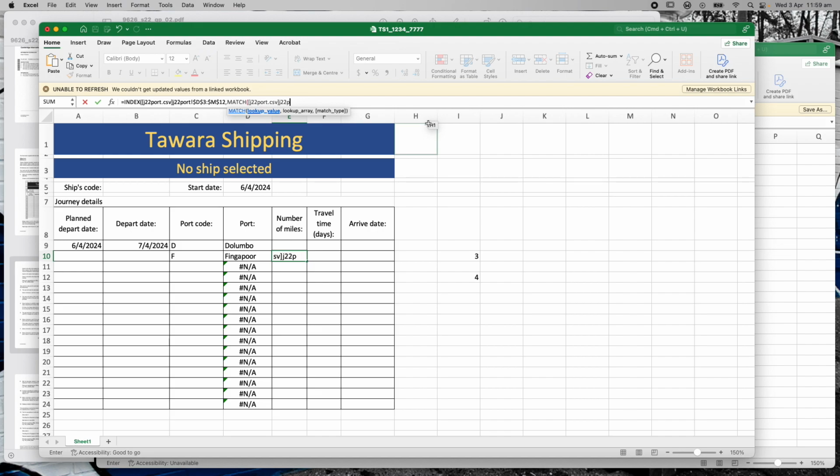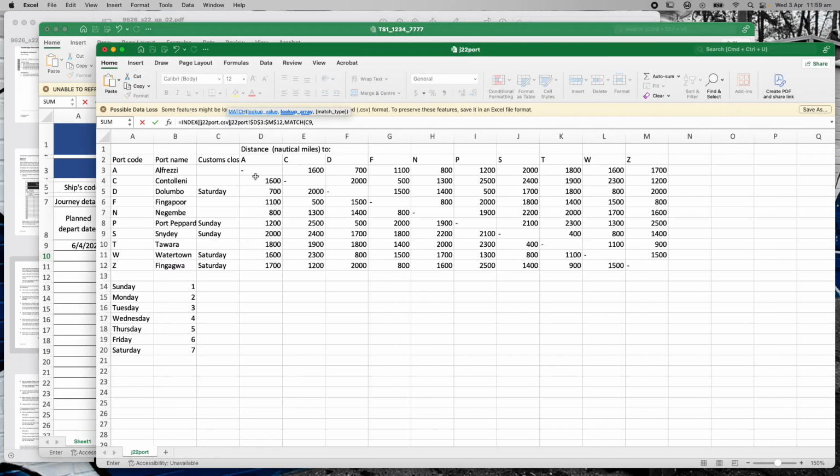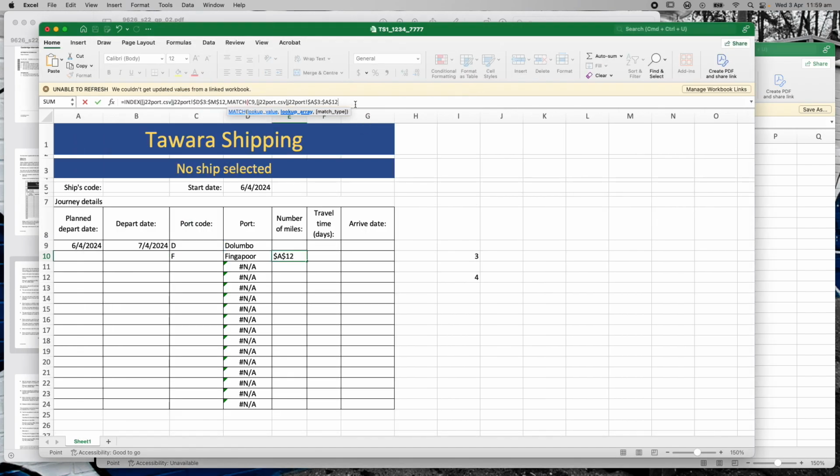I'm going to match this one here, D. So I put that C9 in there first. Then I put my comma in. Then I go to my file here, and I want to match from something in there, which is perfect, comma 0, close that bracket. So now I've got my index range, I've got my first match, which is my D.